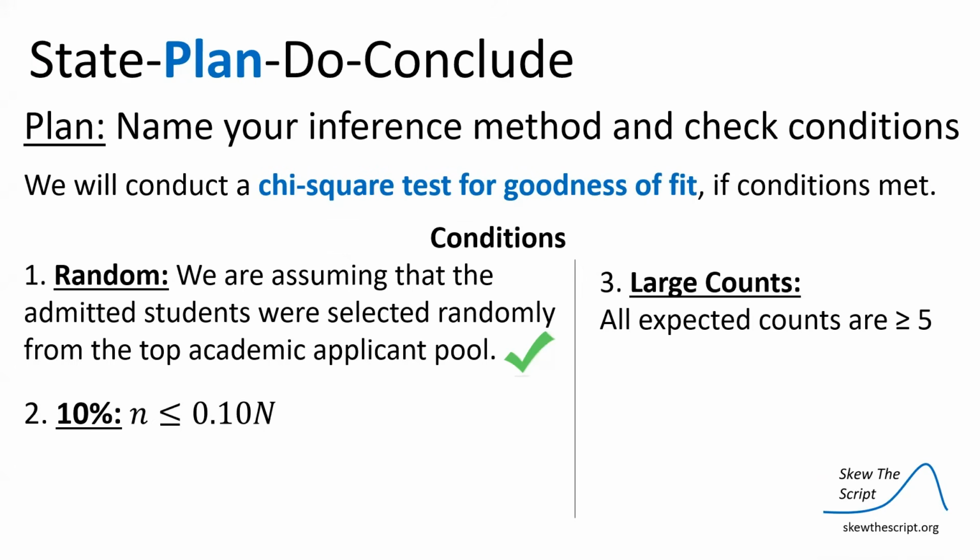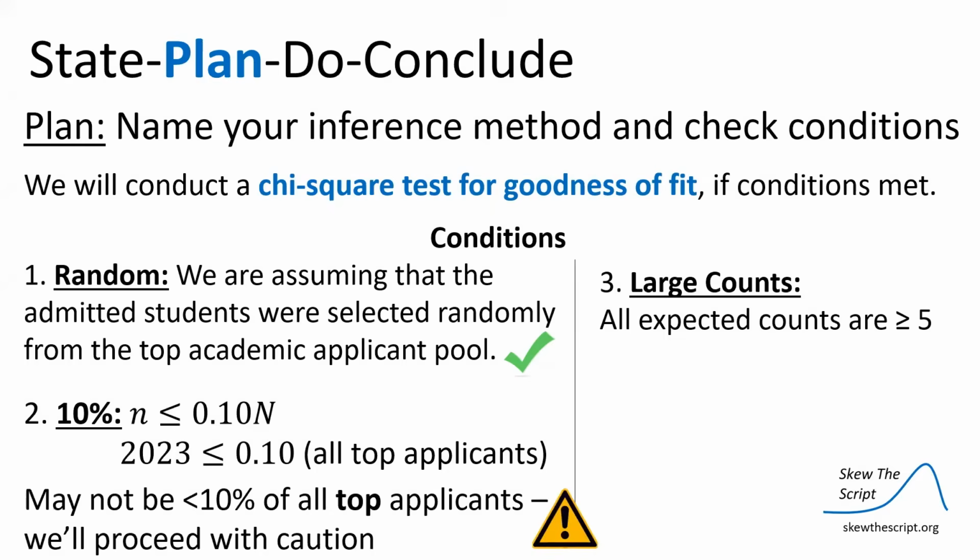Next, let's check the 10% condition. The sample size should be less than or equal to 1/10 of the population size. So in our case, 2023, which was the number of admitted students, has to be less than or equal to 10% of all top applicants to Harvard, which is the population that we're sampling those 2023 students from. Now note that in this case, 2023 may not actually be less than 10% of all top applicants to Harvard. So we're going to proceed with caution.